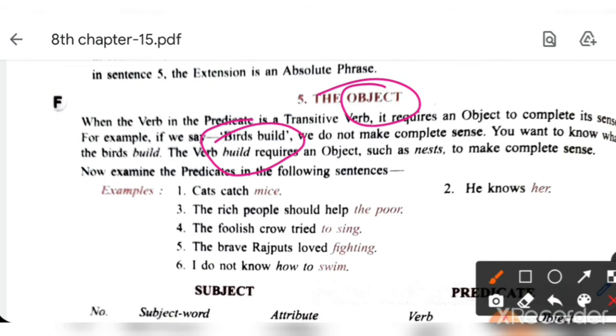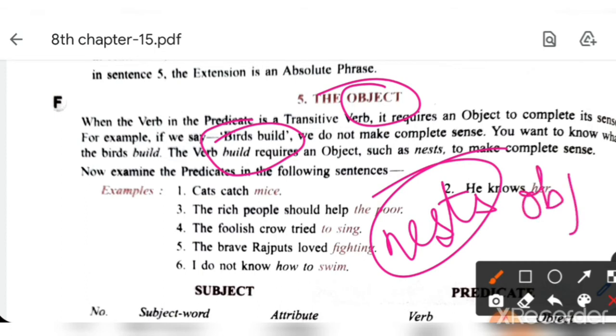Birds build, but what? Birds build nests. So this is an object. Understood? Birds build nests. So nests is an object and it is used to make complete sense.